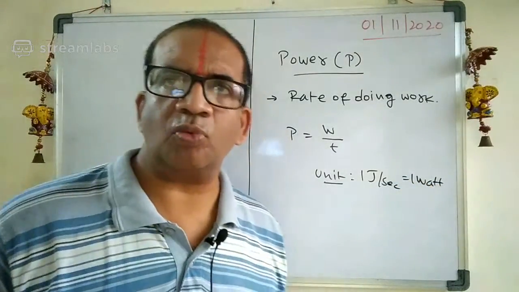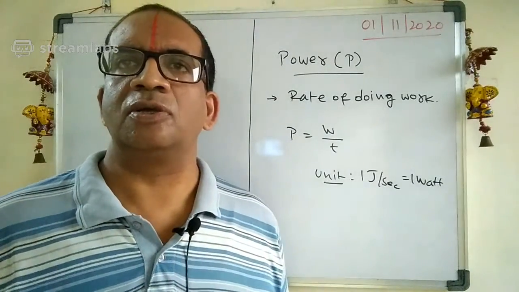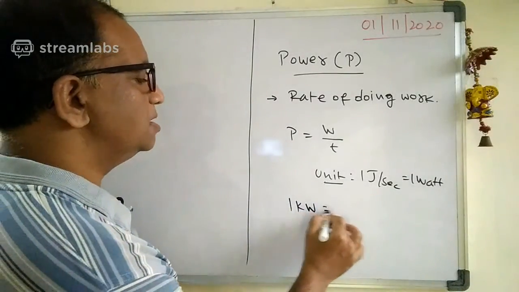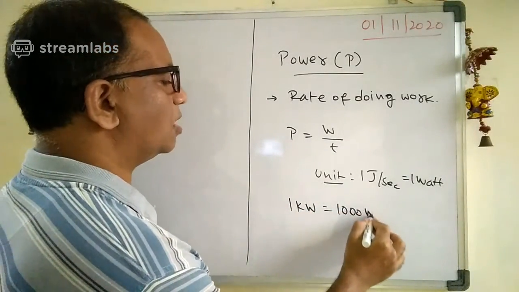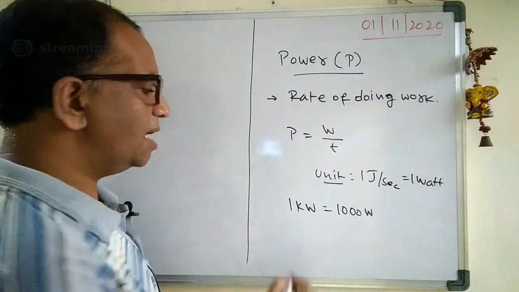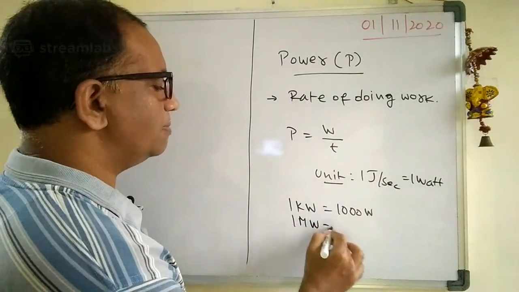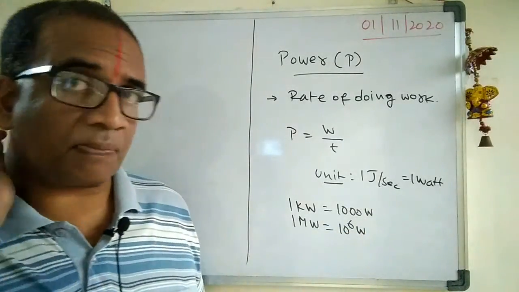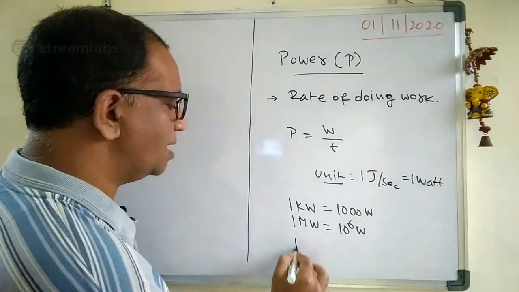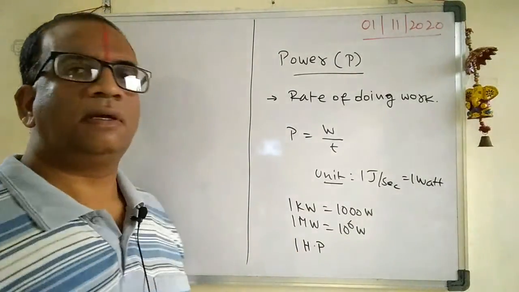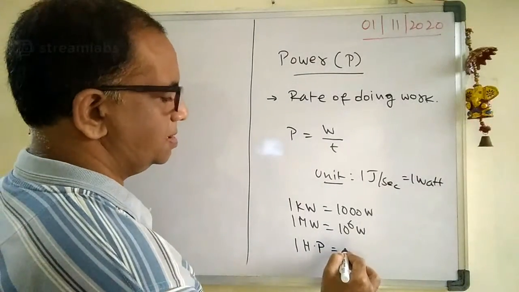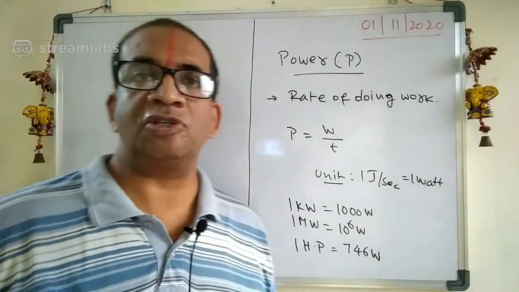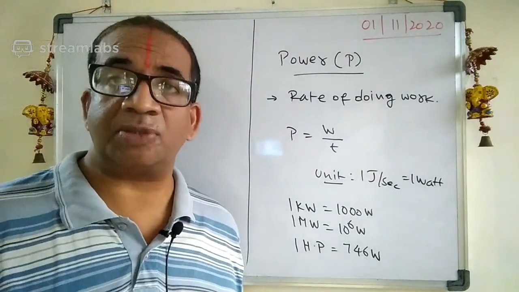Remember, 1 watt is usually a small unit, so they use bigger units like 1 kilowatt, which is 1000 watts. We also have 1 megawatt, which is 10 power 6 watts. Apart from this, we have another unit called 1 horsepower, 1 HP, which is equal to 746 watts. So usually we say a 1 HP motor or a 0.5 HP motor.